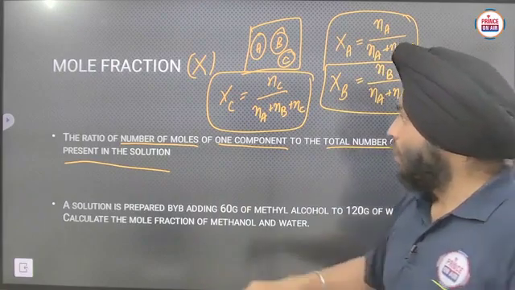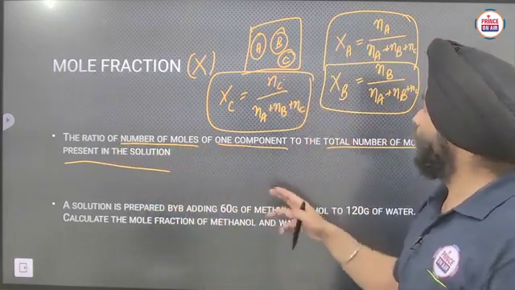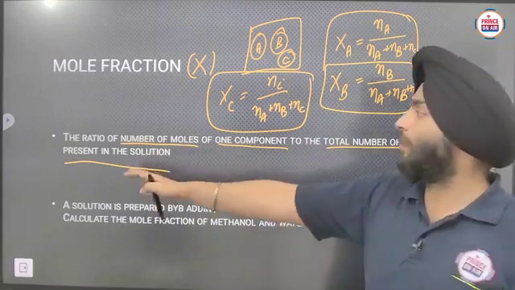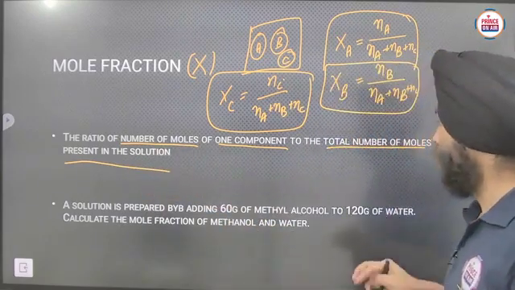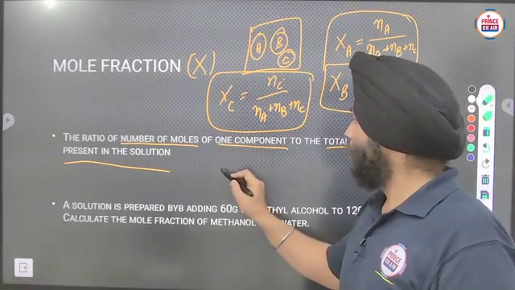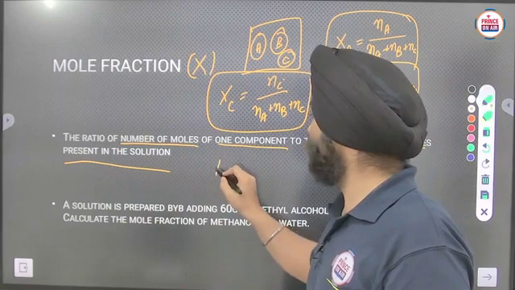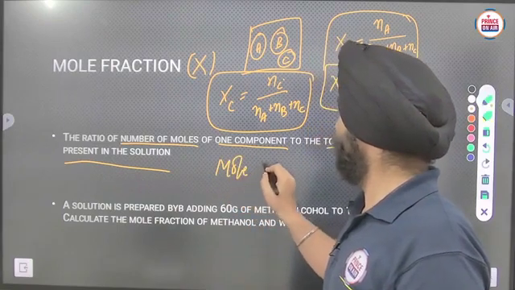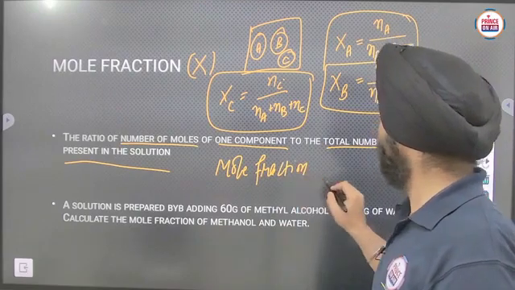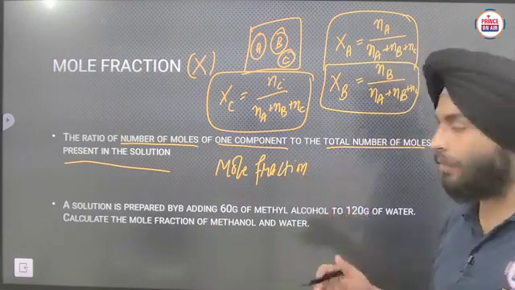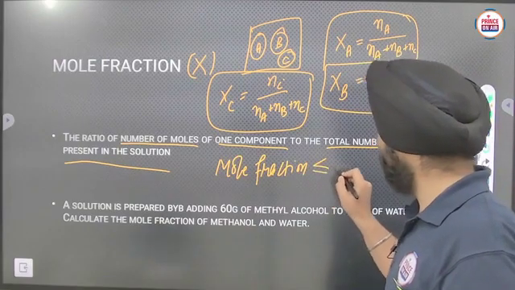Okay, the mole fraction is the ratio of the number of moles of one component to the total number of moles present in the solution of the different components. And one more thing, the mole fraction will always be less than or equal to 1.